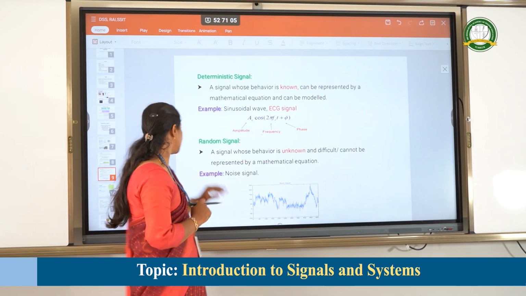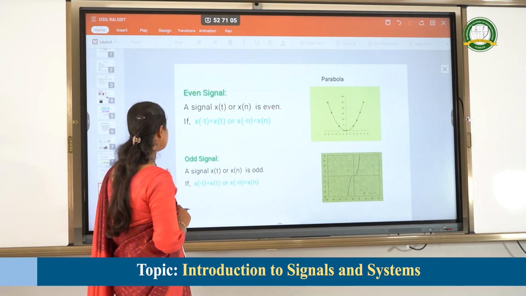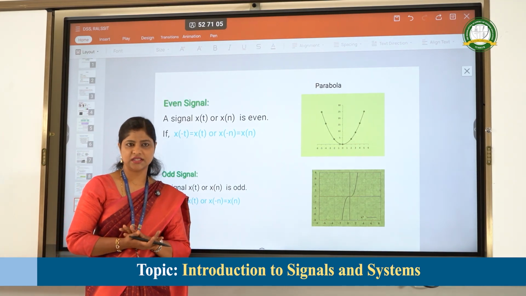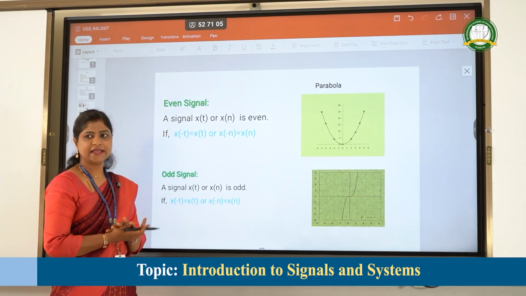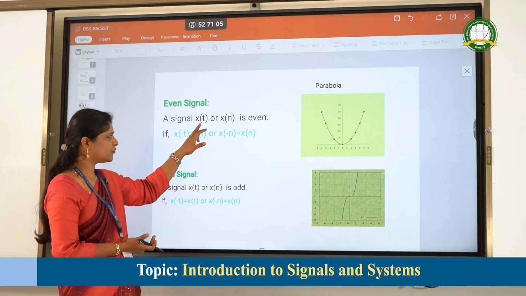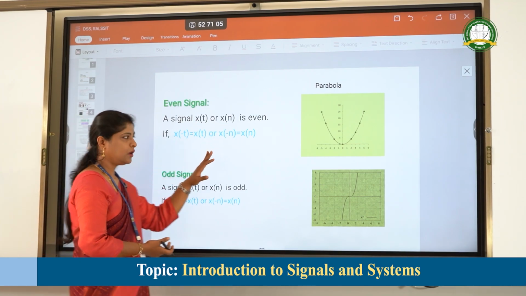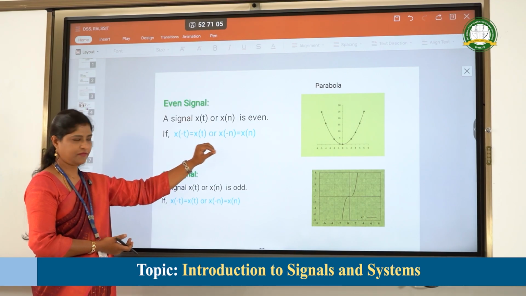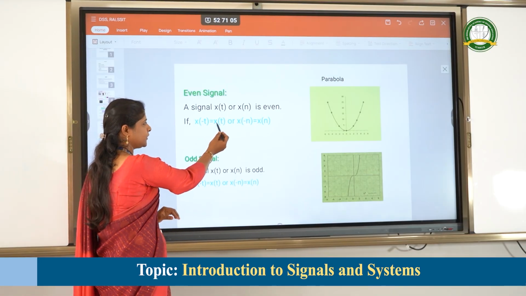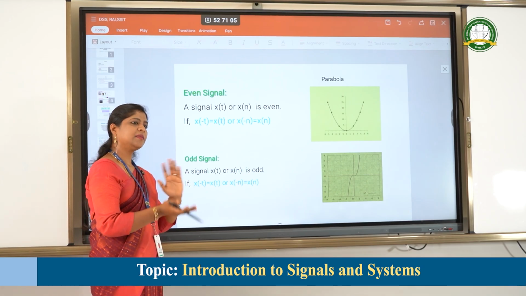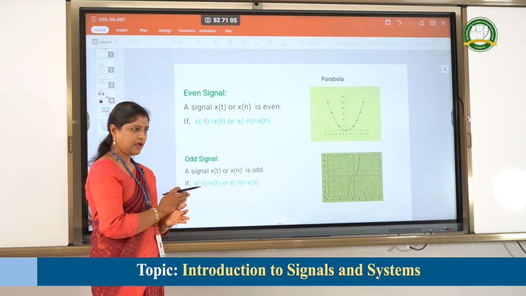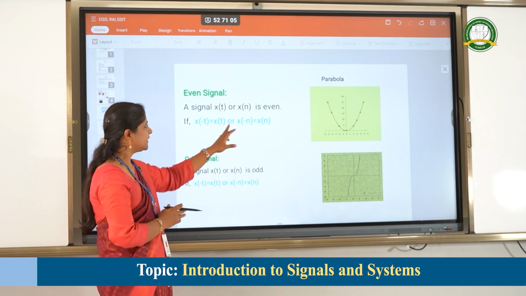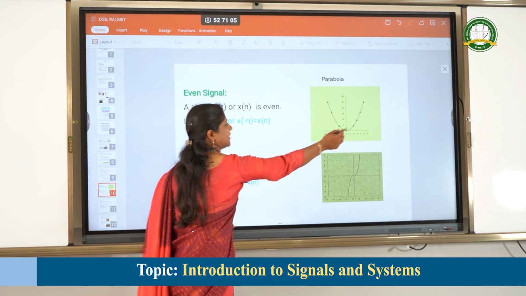Let's move on to the next type of signals, that is even and odd signals. What are even and odd signals? Assume a given signal is represented as x of t or x of n. The signal is said to be even if x of minus t is equal to x of t. That is, if you reverse the signal in time, the reversed signal and the actual signal are exactly mirror images.